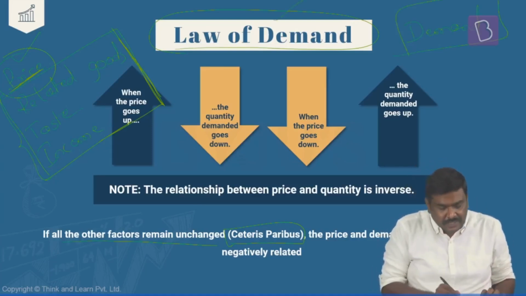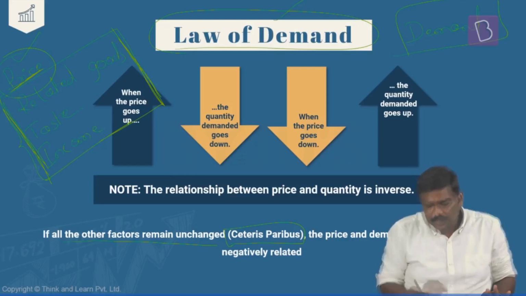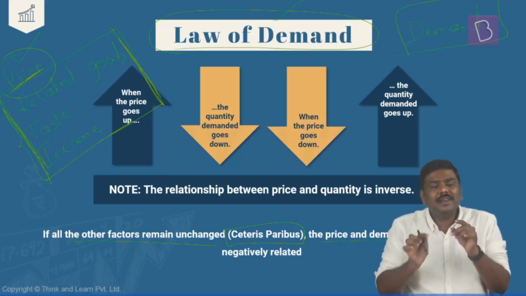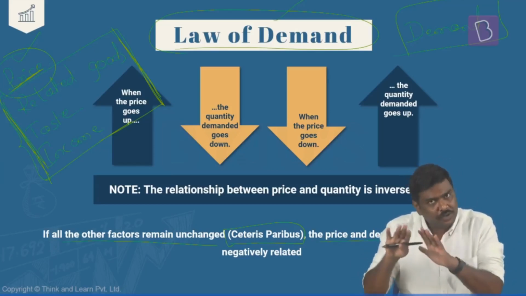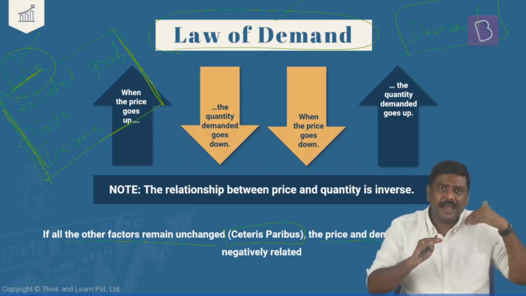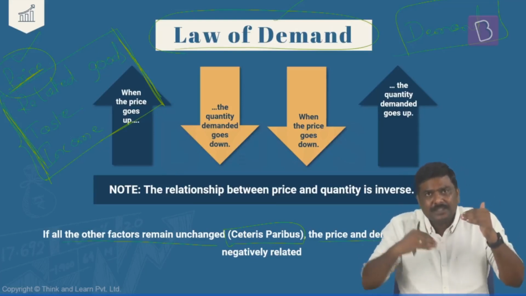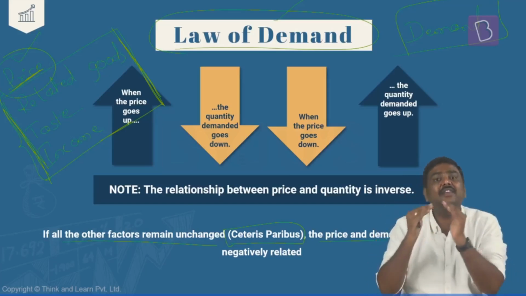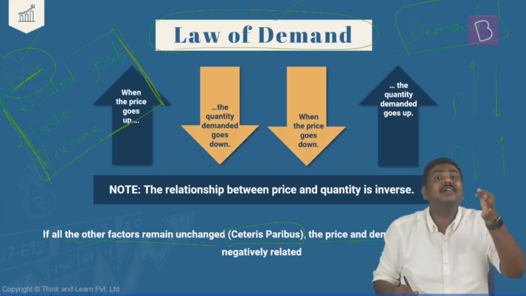Law of demand states that if all the other factors remain unchanged, or ceteris paribus, the price and the demand of the goods are negatively related. That is, when the price changes, demand for the good will also change. Why does it happen? We'll have a look at it later. But the argument here is when the price changes, the demand should also change. And this relation between the price and the demand for the good is negative. Means what? When the price rises like this, demand will fall. And when price falls like this, the demand for the good will rise.